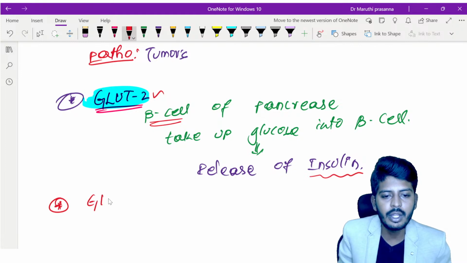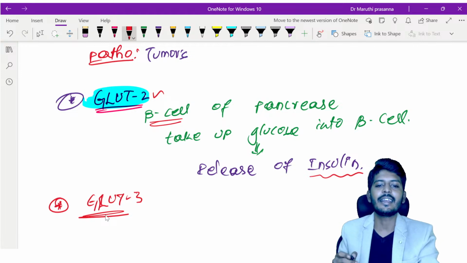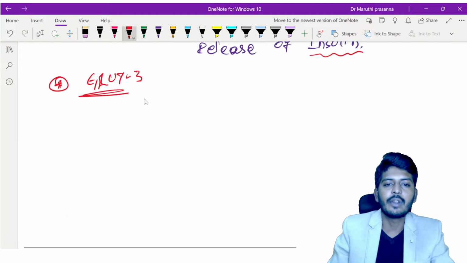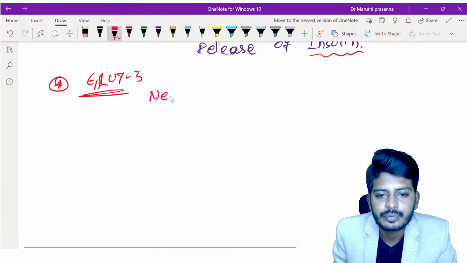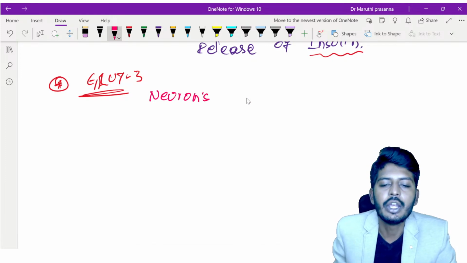Then you have GLUT3. Now your GLUT3, dear students, where is it located? Very importantly, it is located in the neurons.